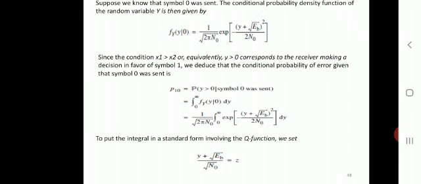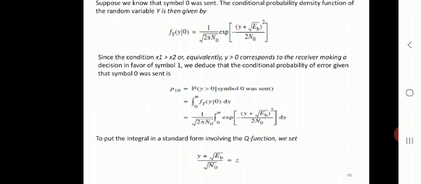And since the condition x1 greater than x2, or equivalently y greater than 0, corresponds to the receiver making a decision in favor of symbol 1, we obtain the conditional probability of error given that symbol 0 was sent, that is p10, the probability that y is greater than 0 given that symbol 0 was sent. So this is the probability of error integration.